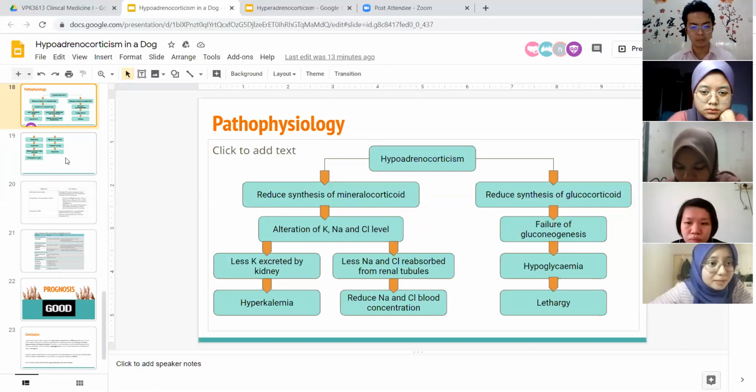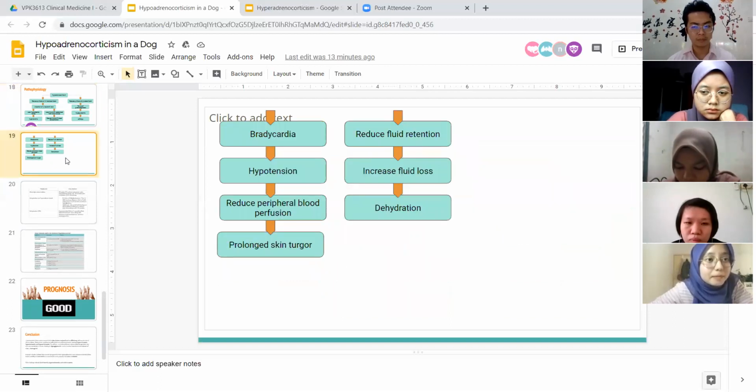And then next slide, please, Mark. Yep. And then it will cause bradycardia, which will lead to hypotension and result in reduced peripheral blood perfusion and will result in prolonged skin turgor.